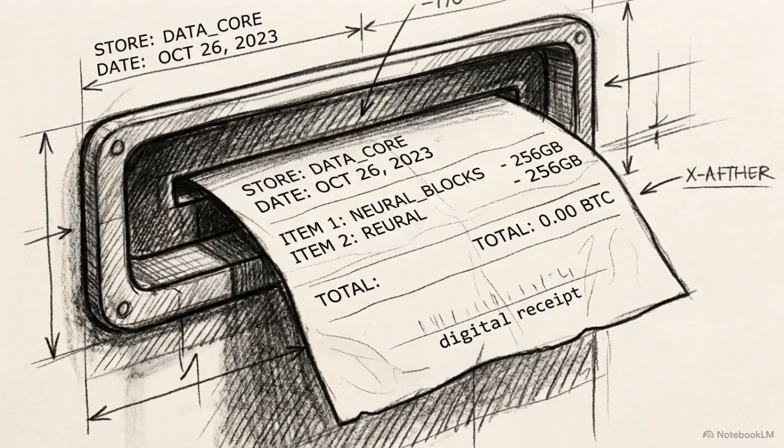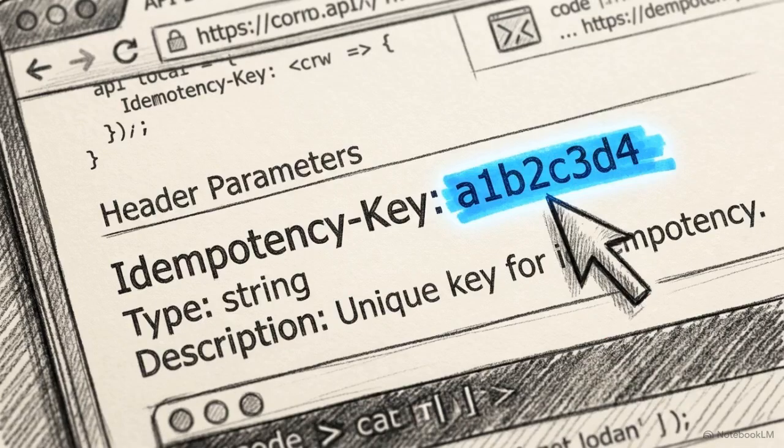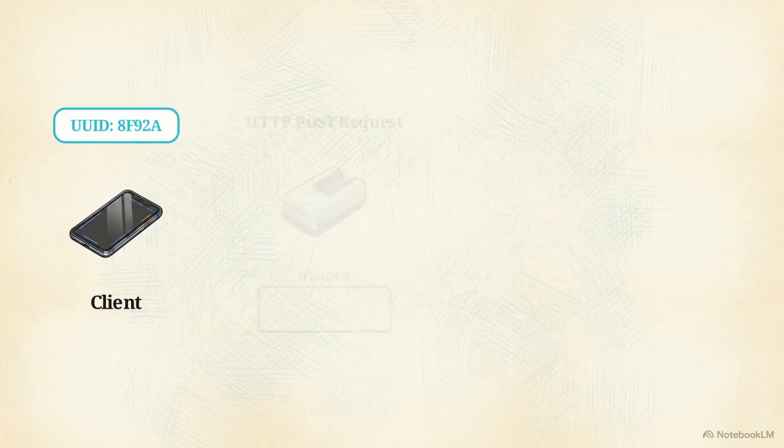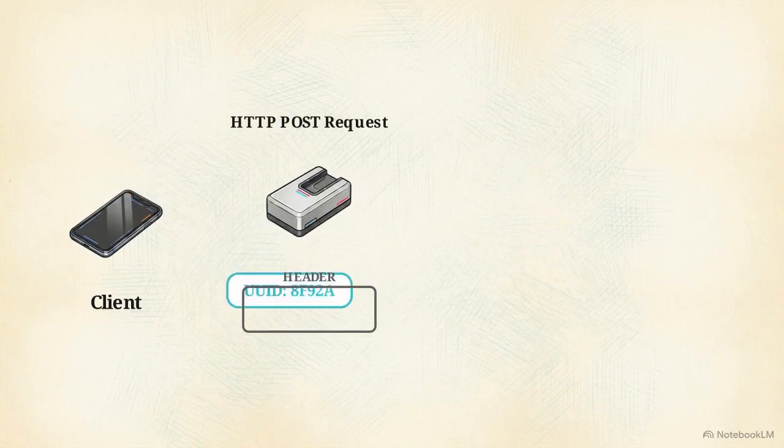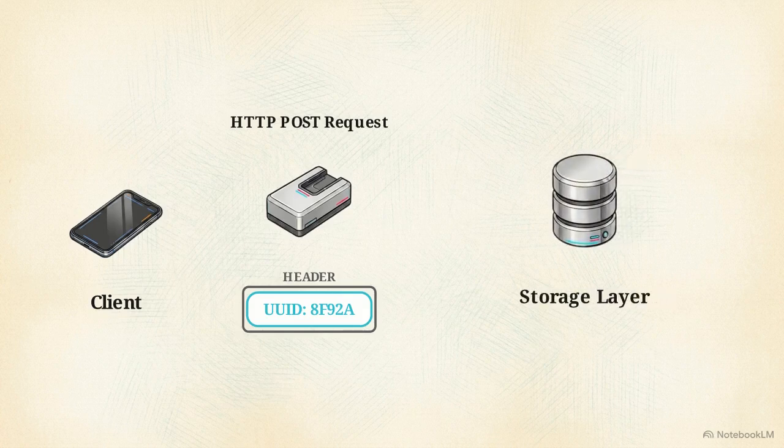But guaranteeing delivery creates a new problem. How do we prevent the system from processing both of the user's clicks, resulting in a double charge? The solution relies on an idempotency key. When the checkout session begins, the client generates a unique UUID and injects it into the HTTP header. This database diagram illustrates how that key enforces the at most once limit.